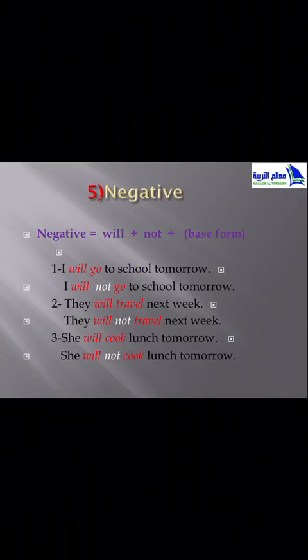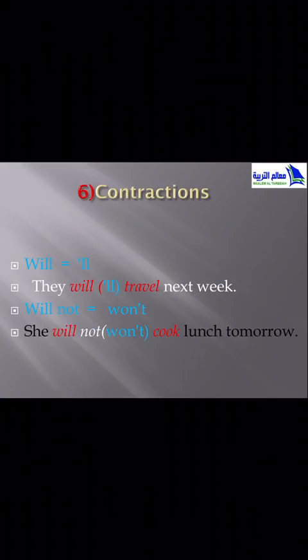Number 2, they will travel next week. It will be they will not travel next week. We add also not after will. Number 3, she will cook lunch tomorrow. It will be she will not cook lunch tomorrow. We add not again. It's an easy thing. Number 6, contractions.